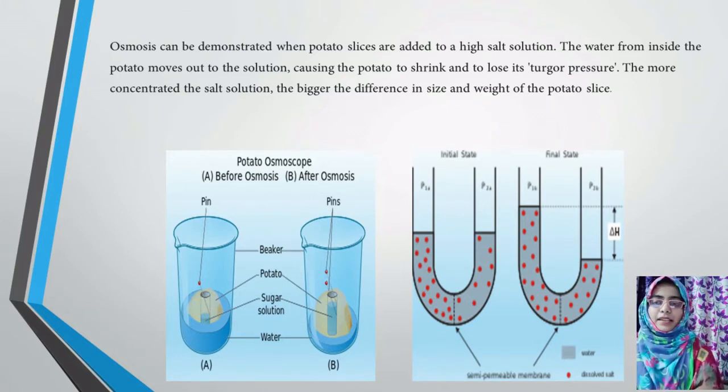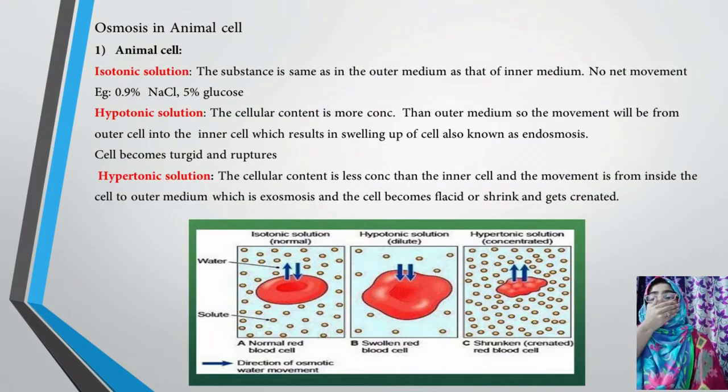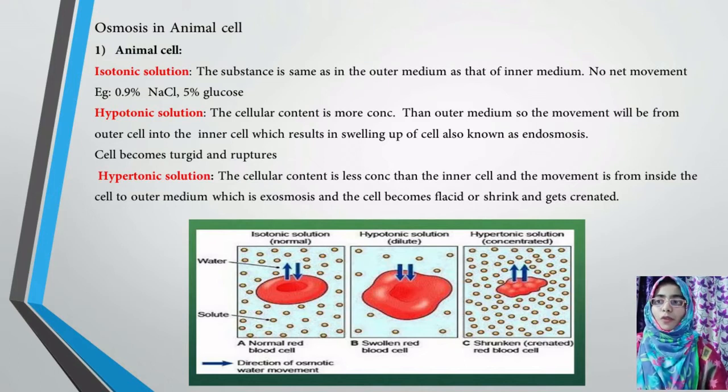Okay, so next slide. Next, we will start with osmosis in animal cells. How does osmosis take place in animal cells? In osmosis you will have three subcategories, that is isotonic solution, hypotonic solution, and hypertonic solution. In isotonic solution, the substance is the same in the outer membrane as well as in the inner membrane. You can see in the slide at the bottom, in the animal cell, I am taking an example of an RBC cell.